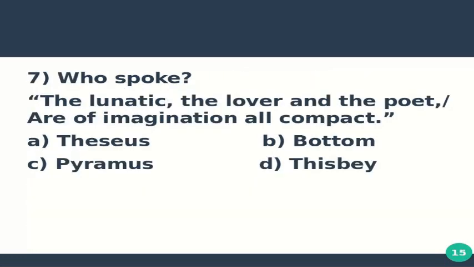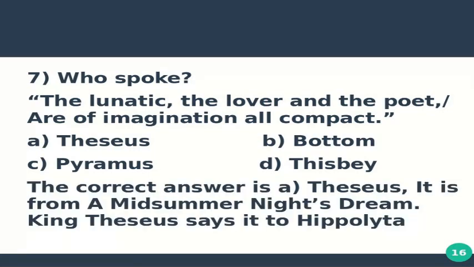Question number 7 is who spoke the lunatic, the lover, and the poet are of imagination all compact? Option A Theseus, option B Bottom, option C Pyramus, and option D Thisbe. The correct answer is A Theseus. It is from A Midsummer Night's Dream. These lines were told by King Theseus to Hippolyta.